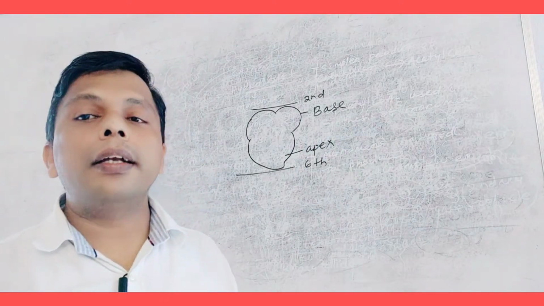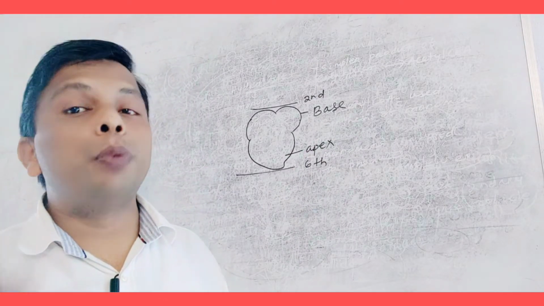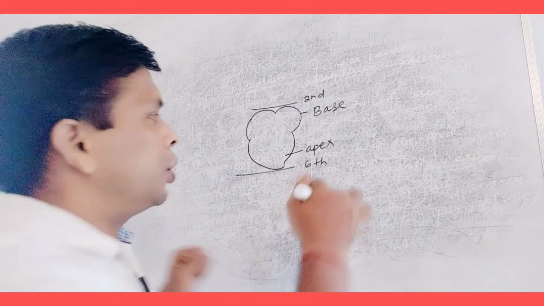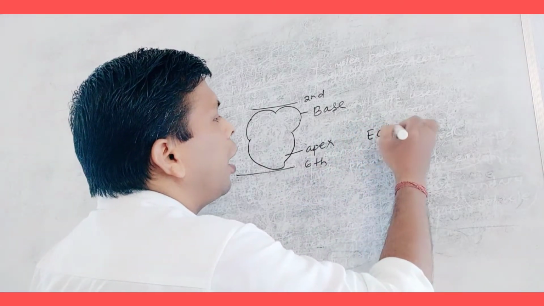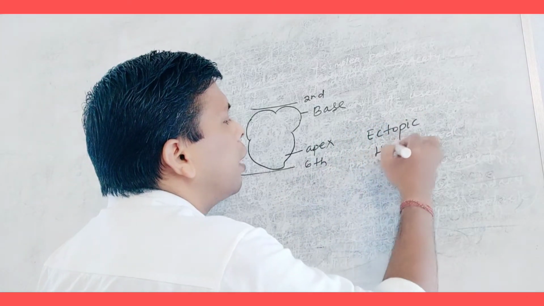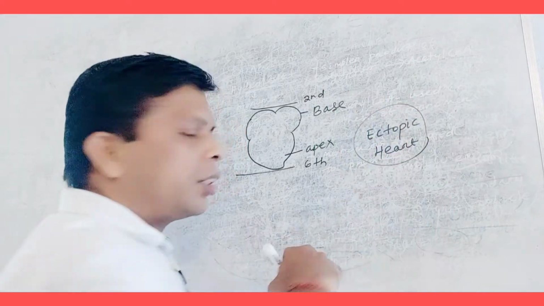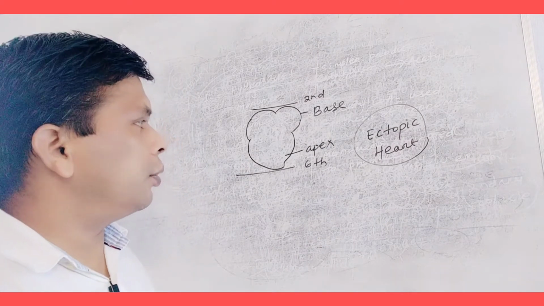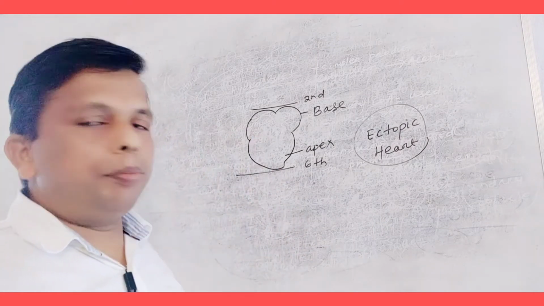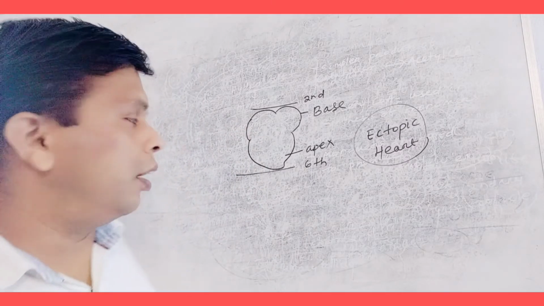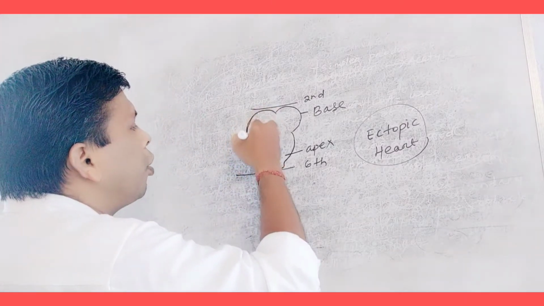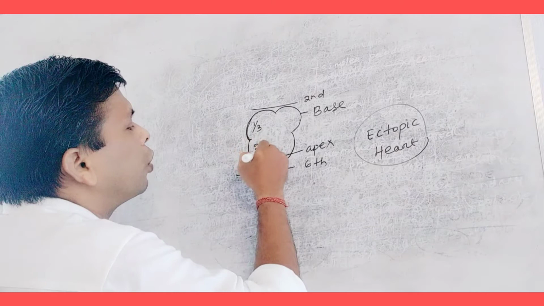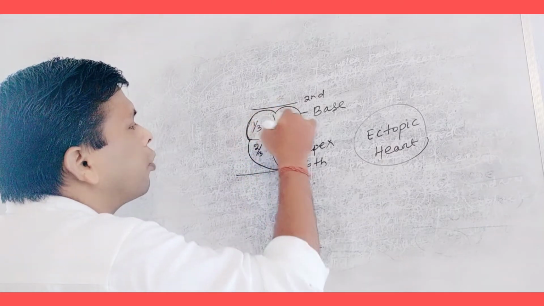Sometimes it is found that the heart is not in position, it is not between the second and sixth rib. When it is not in position, it is called an ectopic heart. Clear? The atrium and ventricle. The atrium consists of one-third part and the ventricle consists of two-thirds part of the heart.